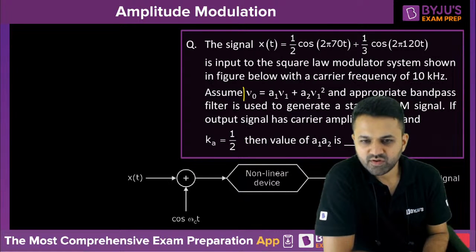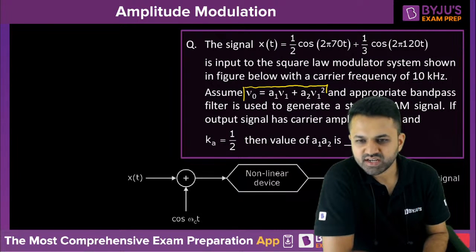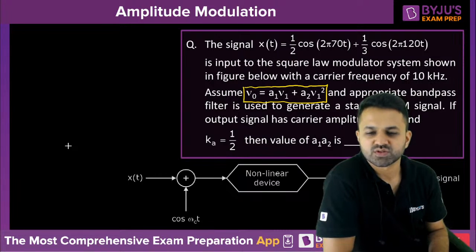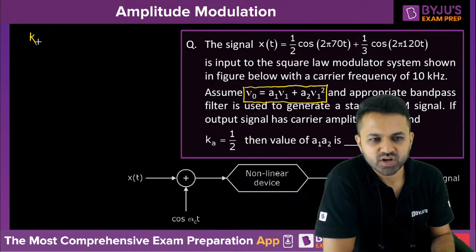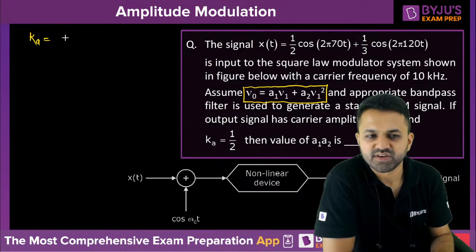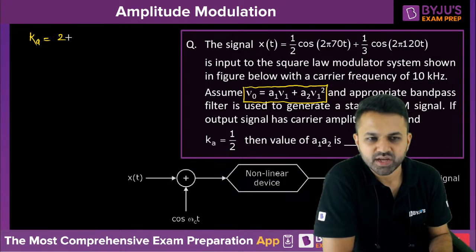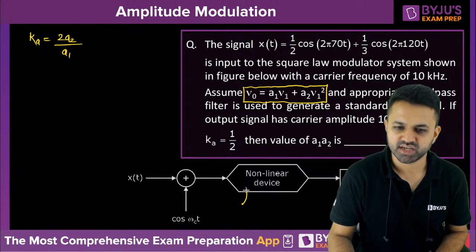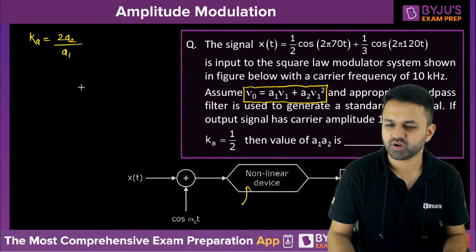You have to understand that whenever the nonlinear device is given in this form, V0 equals A1 V1 plus A2 V1 square, the modulation amplitude sensitivity of the modulator is given by 2 into A2 upon A1. So the sensitivity of the modulator, that is the nonlinear device, is given as 2A2 upon A1.